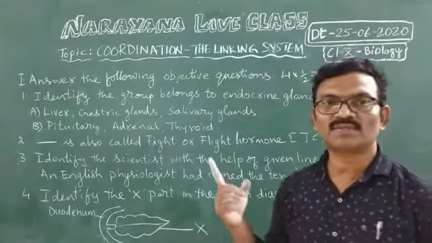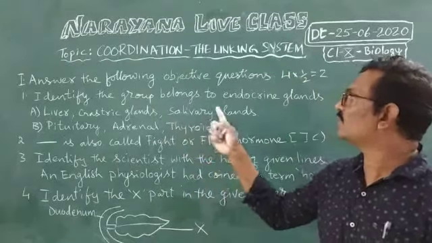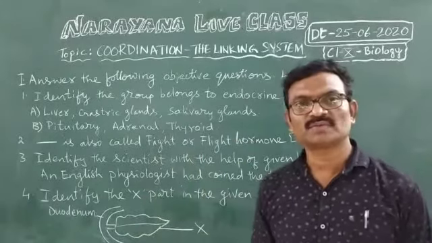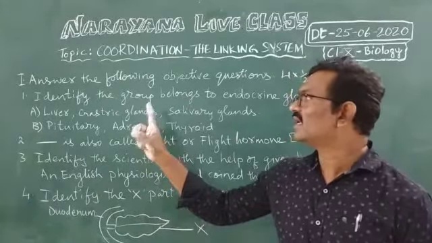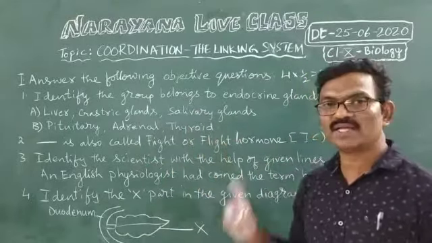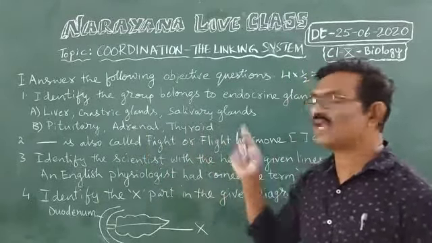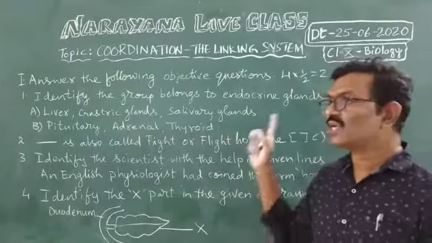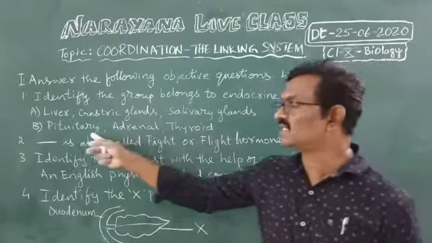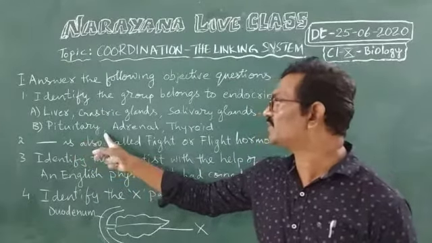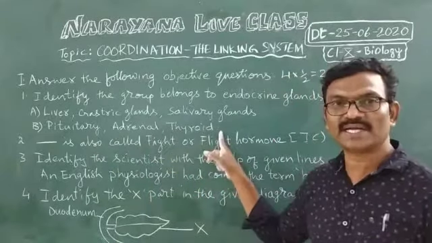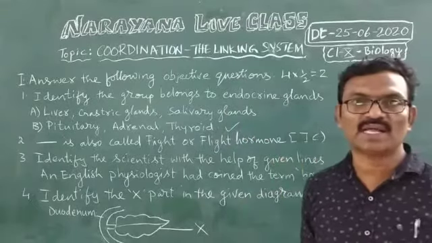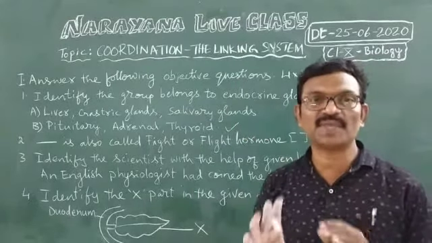The first objective type question is: identify the group belonging to endocrine glands. Here 2 groups are given. The first group, A: liver, gastric glands, salivary glands. Actually this group belongs to exocrine glands, but the question asks for the endocrine gland group. Now the second one, B group: pituitary, adrenal, thyroid. Yes, it is the correct group belonging to endocrine glands. That means the answer is B.